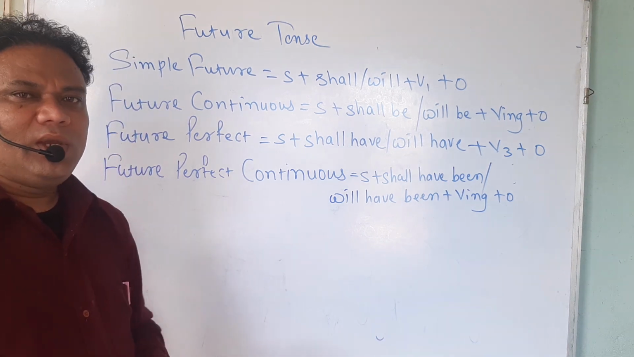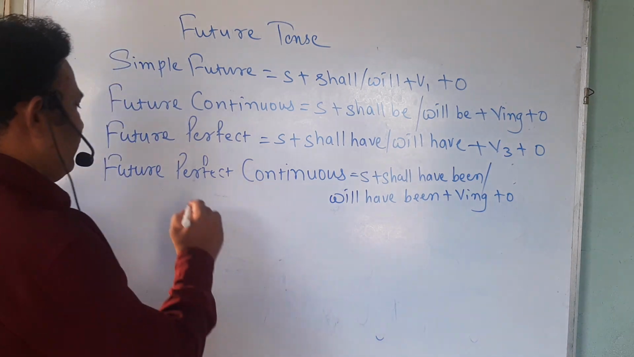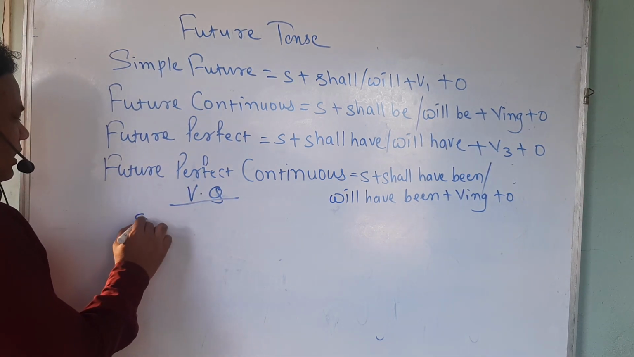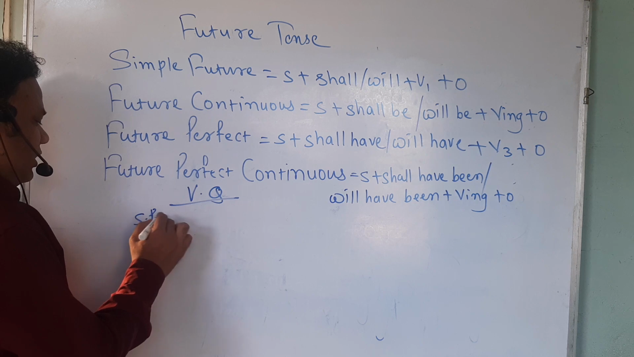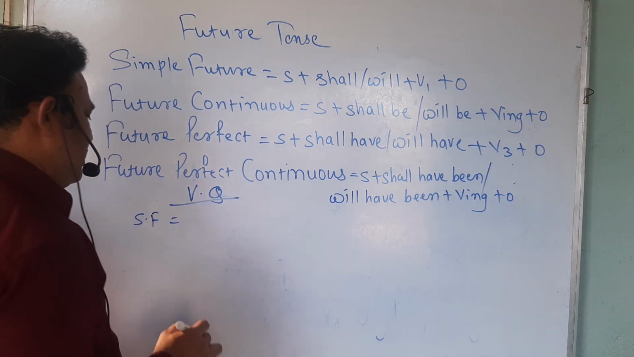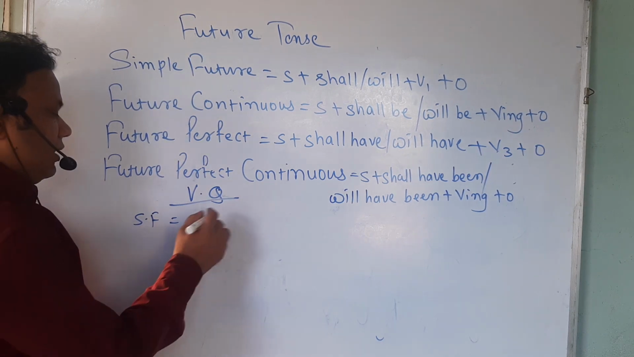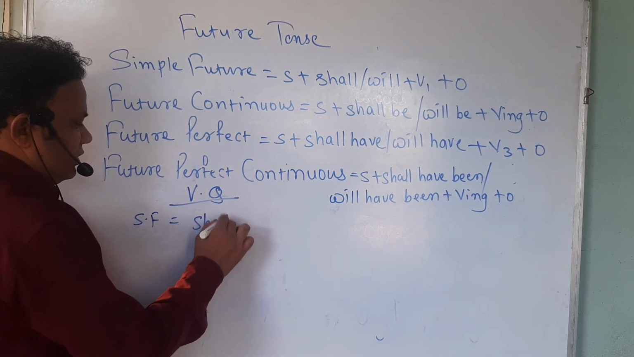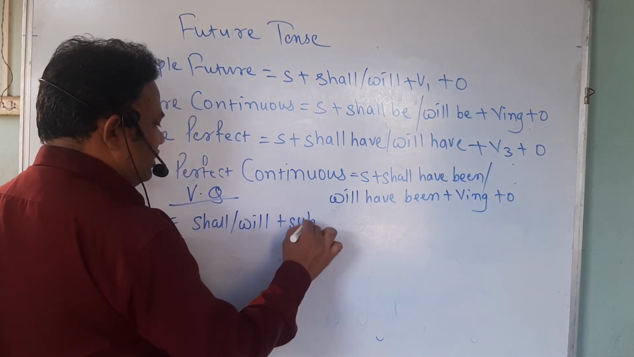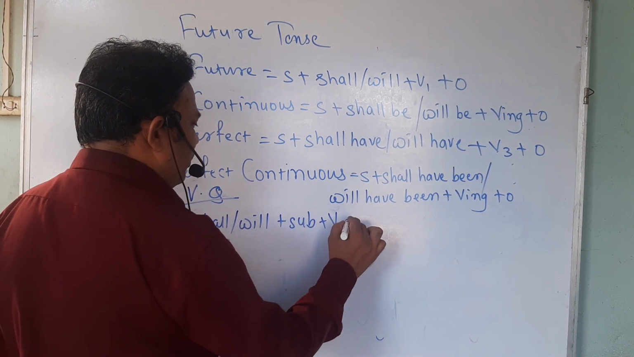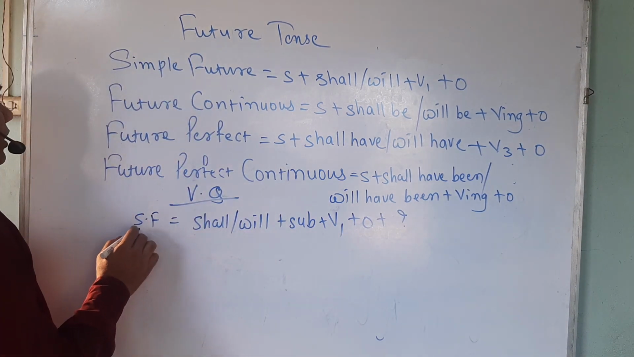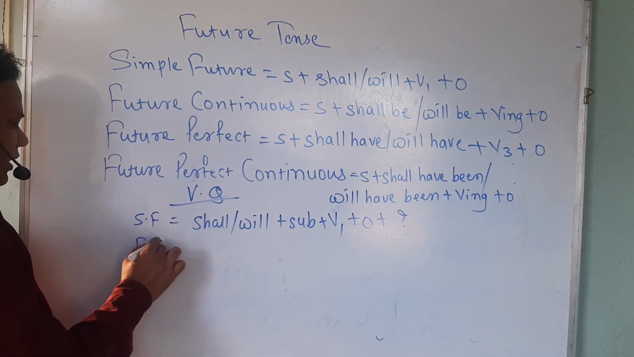Now I'll explain to you verbal questions of all these four tenses. In simple future tense, the verbal structure will be like this. First we have to use shall or will, then subject, then first form of the verb, object, and then question mark. Then future continuous.